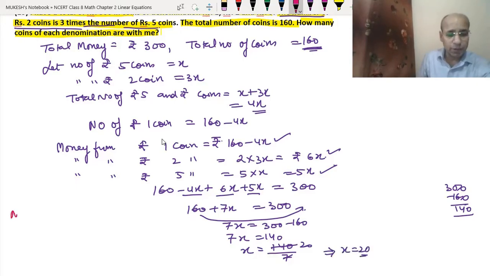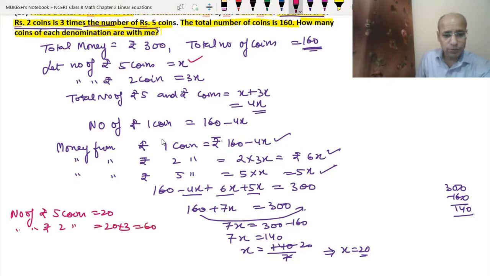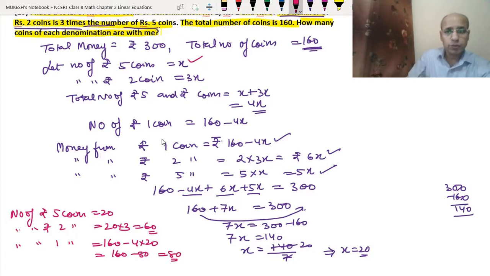It means that the number of rupees 5 coins will be 20, because we had assumed it to be x. The number of rupees 2 coins will be 3x, that means 20 into 3, which is equal to 60. The number of rupees 1 coins will be 160 minus 4x, that means 4 into 20, which is 160 minus 80, so we will have 80 coins. So the answer is: rupees 5 coins are 20, rupees 2 coins are 60, and rupees 1 coins are 80.